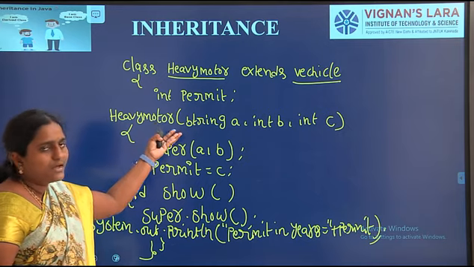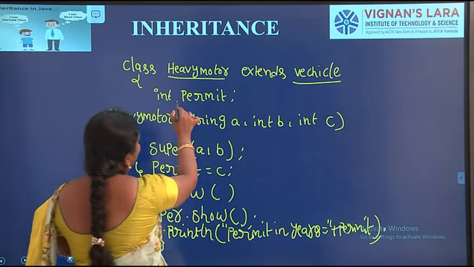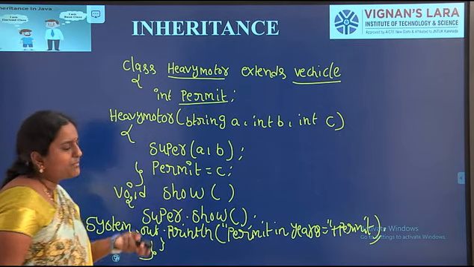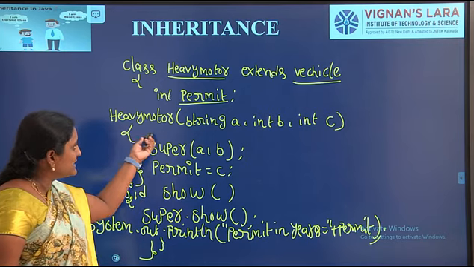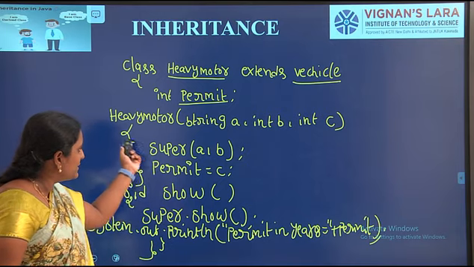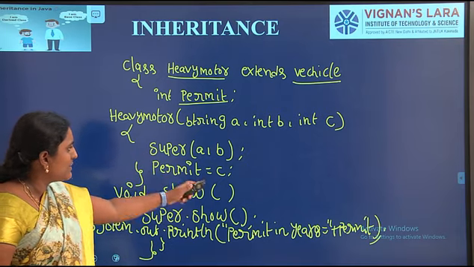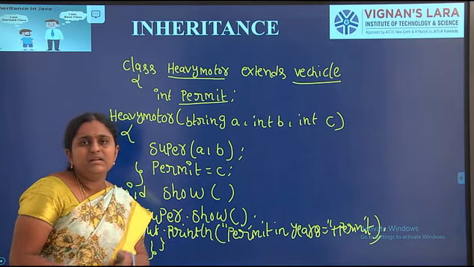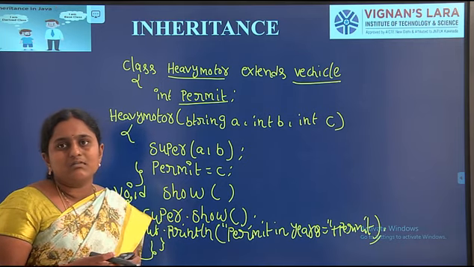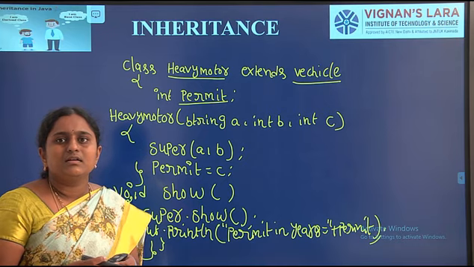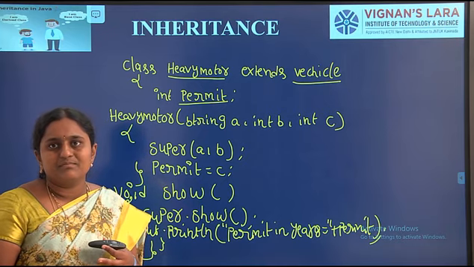In this heavy motor, already we have written one variable, permit. It is a data type. In this we can create one constructor, the heavy motor constructor. What is the body of this constructor? Super(A, B), permit equal to C. Permit means you have to purchase one vehicle. How many years is the vehicle's lifetime?